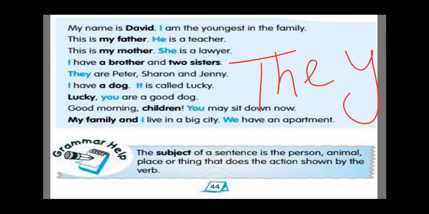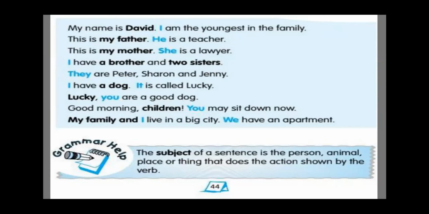Okay, this pronoun we use. Now see over here, I have a dog. It is called Lucky. So from this you can identify, right? He is used for males. She is used for females. He is used for male. When we are talking about boys, men, then we use he. Then she pronoun is used when we are talking about ladies, females.